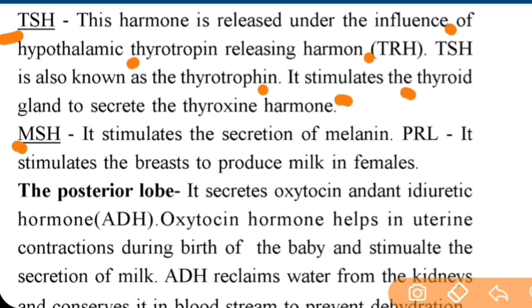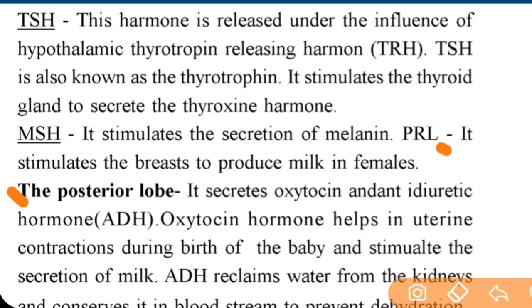Next is MSH, melanocyte stimulating hormone. So it regulates melanin in the melanocytes. It stimulates the secretion of melanin. PRL, it stimulates the breast to produce milk in the females. PRL is prolactin. Next, hormone secreted by posterior lobe of the pituitary gland.